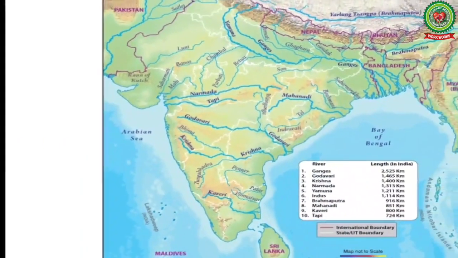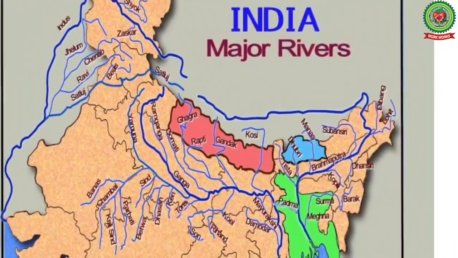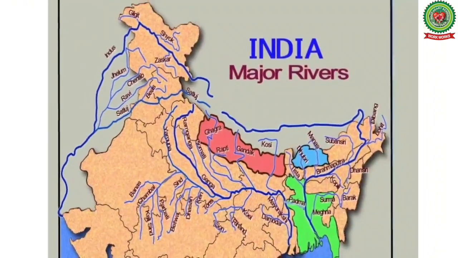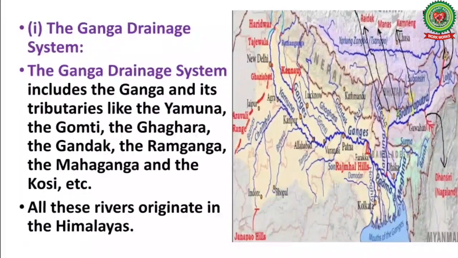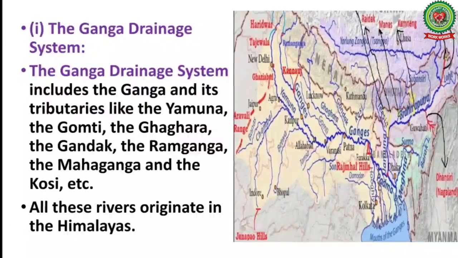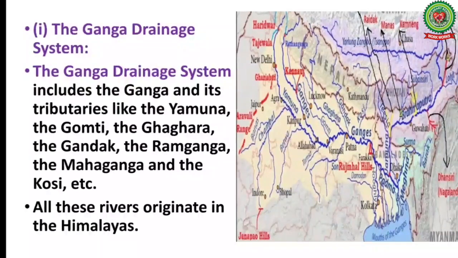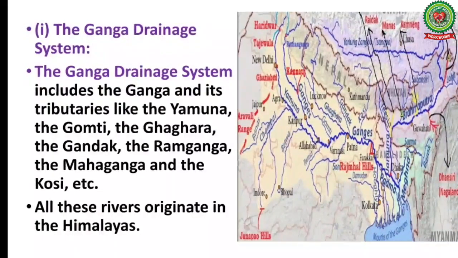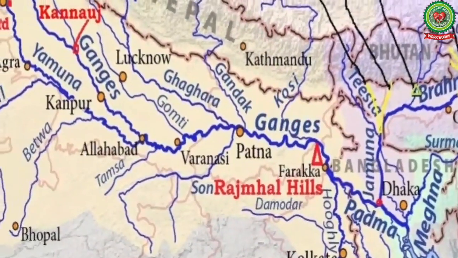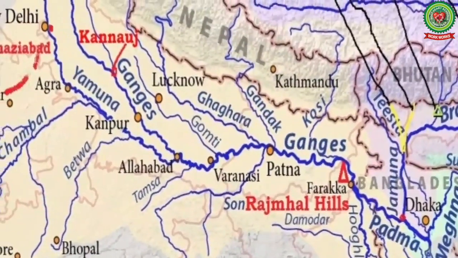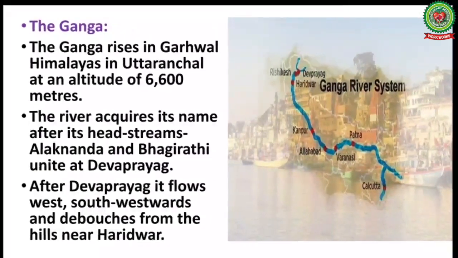Now children, let us start today's topic. Today we will first of all study about the Ganga drainage system. The Ganga drainage system includes the Ganga and its tributaries like the Yamuna, the Gomti, the Ghagra, the Gandak, the Ramganga, the Mahaganga and river Kosi. All these rivers originate in the Himalayas. Let us study river Ganga. We'll study about river Ganga's source, course and its mouth.